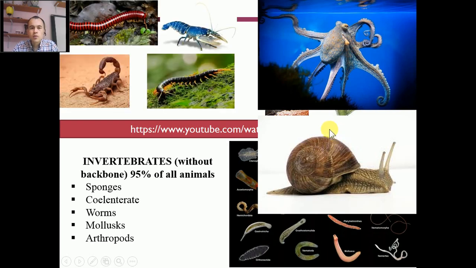And the next one was arthropoda. Arthro means joined, poda means foot, joined foot. Crustacea, arachnida, insect, centipede, millipede. These are subgroups of arthropoda.